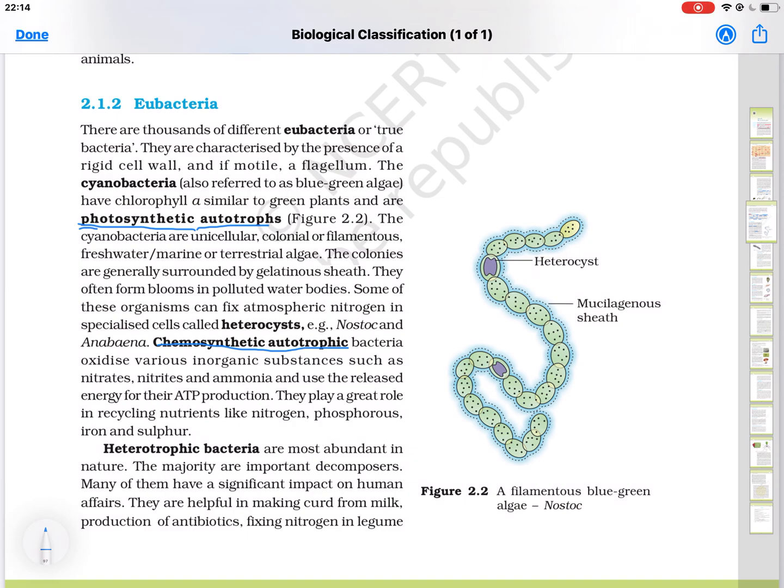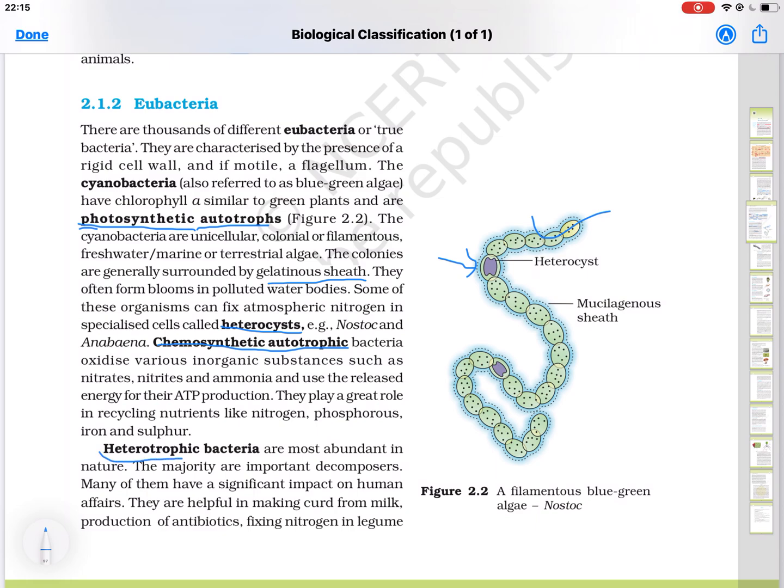Their structure is covered with a gelatinous sheath. Some mucilaginous sheath is present around their body, and they have special cells known as heterocysts. Heterocysts are the special cells which are present in them. The function of this is they can fix atmospheric nitrogen. Example is Nostoc, Anabaena.